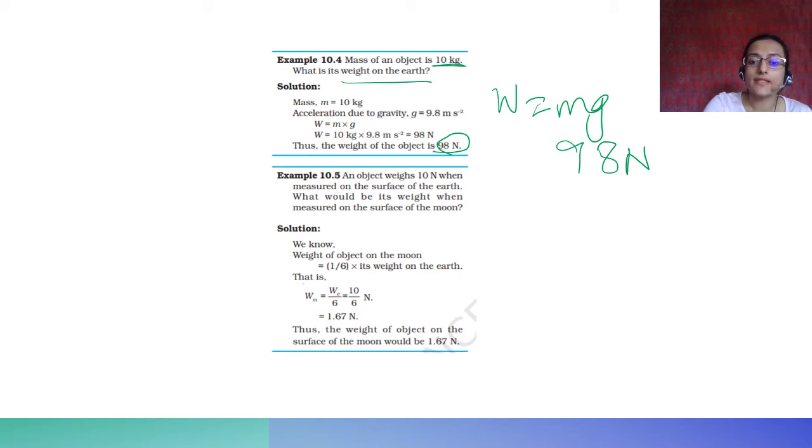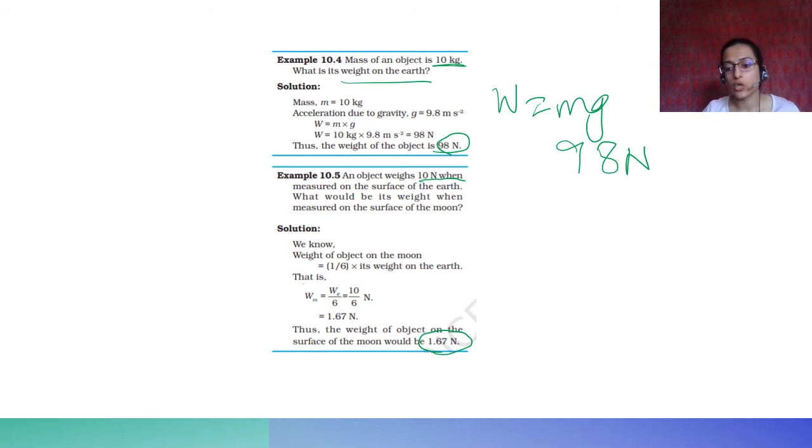An object weighs 10 Newton when measured on the surface of the Earth. What would its weight be when it is measured on the surface of the moon? The weight of an object on the moon is 1/6 the weight of the object on the Earth. Therefore, it is simply 10 divided by 6, which is 1.67 Newton. I hope you have understood this.